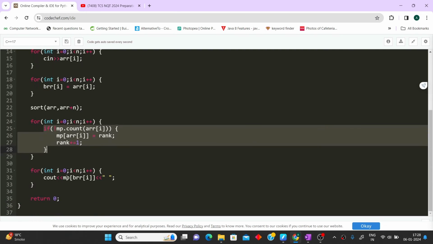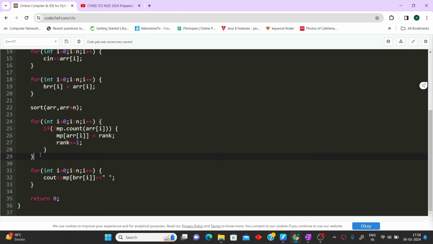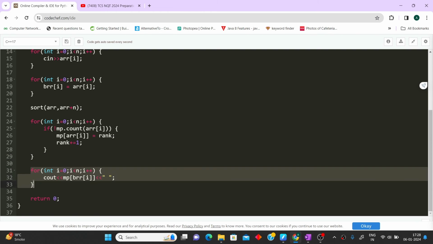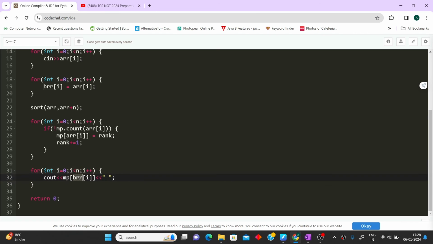After this loop is over, our hash map is filled and it contains the rank of each and every element. Next, we iterate over brr, because it was the copy that kept the positions of the original array.